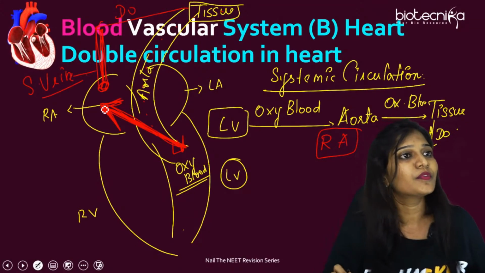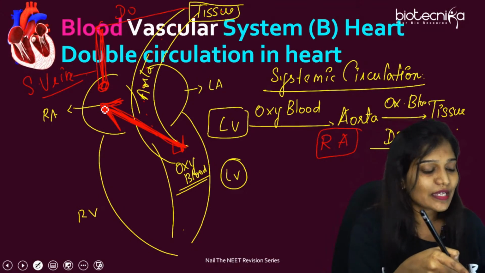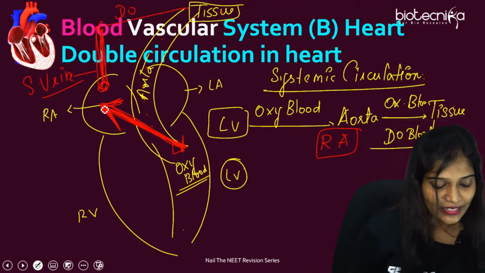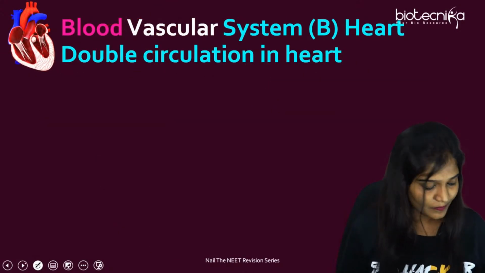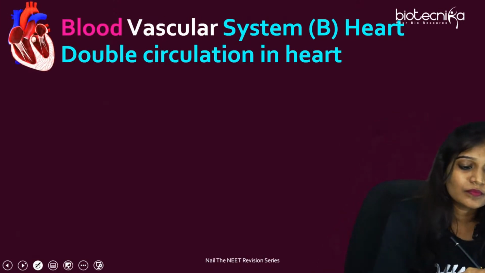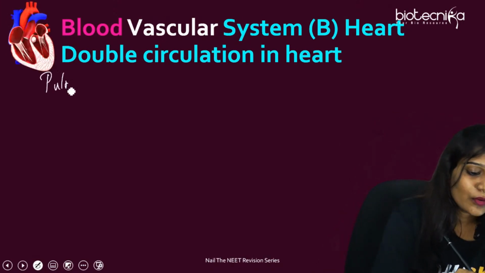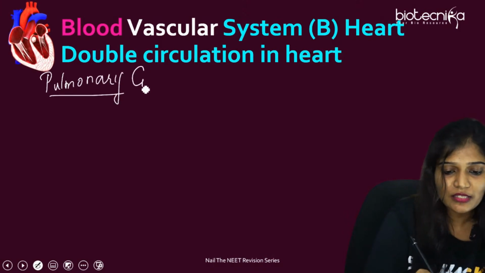Understood, all of you? So left ventricle, aorta, tissues, and deoxygenated blood back again through veins and then to the right atrium. Just answer me if you understand. Everybody? Understood? Any doubts so far? If no doubt, just reply with a no or else with a yes.